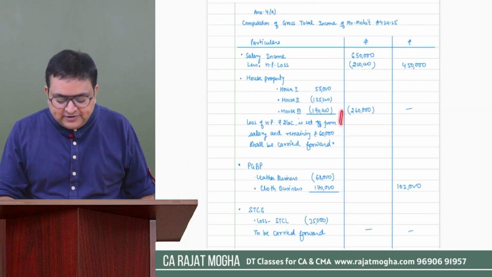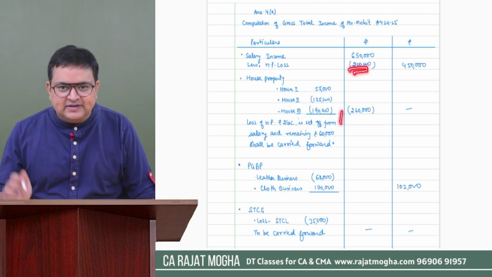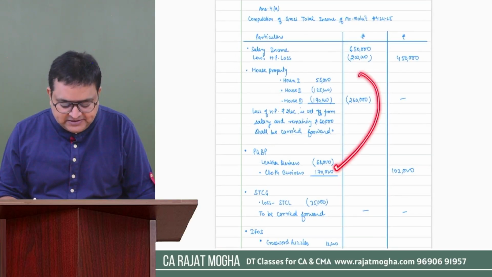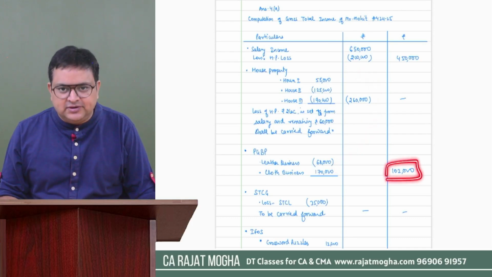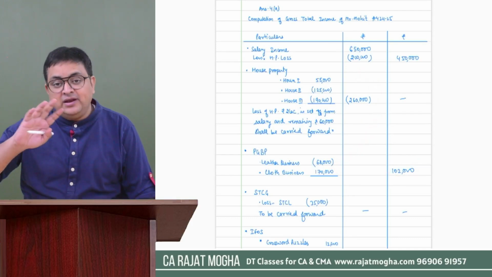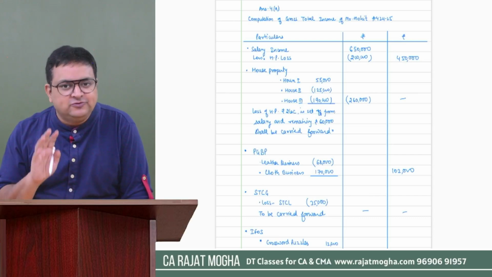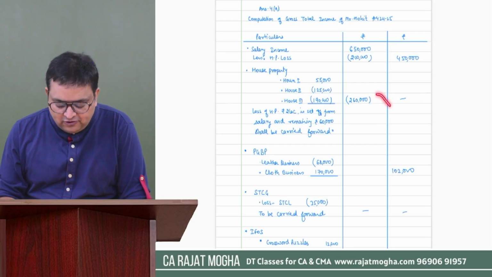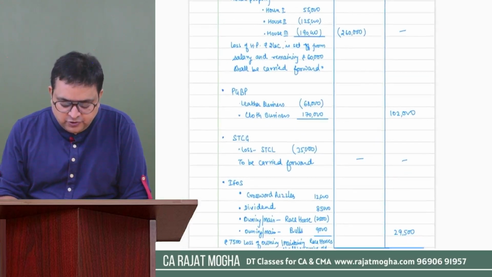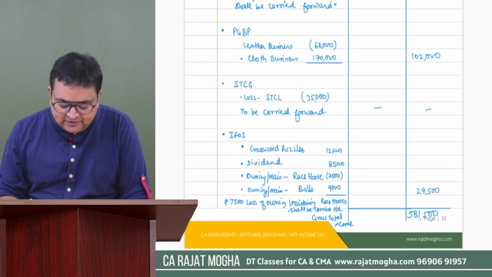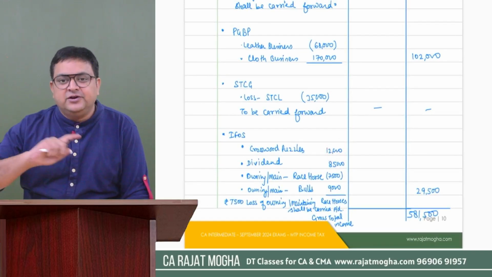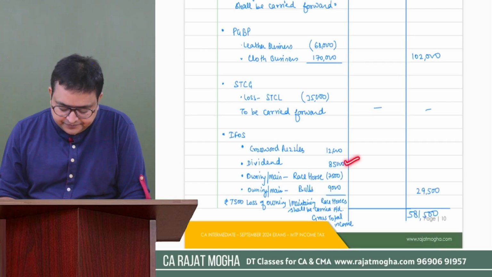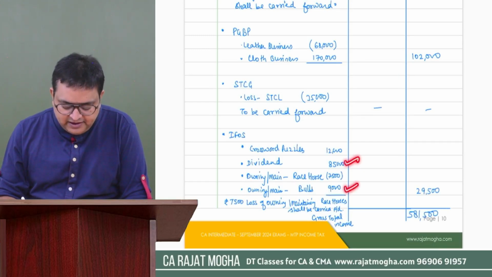Alternatively, if you don't want to set it off from salary, house property losses can be set off from any other head also except casual income. So you can set it off from PGBP also, because in PGBP we have 1,02,000. But total from other heads it can be only up to rupees 2 lakh, not more than that. You can also set it off from IFOS, but only from which IFOS? Not from the crossword puzzle, because you cannot set it off from any casual income. You can set it off from dividend, or from owning and maintaining of race bulls.